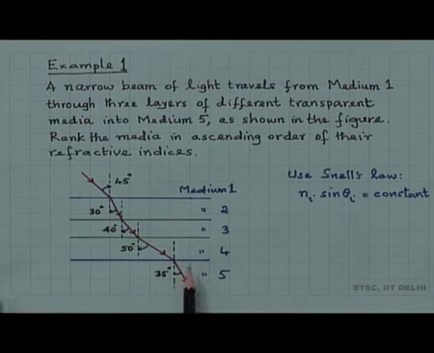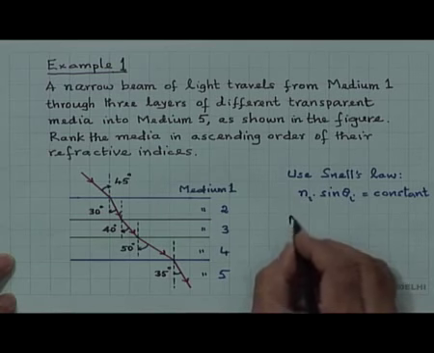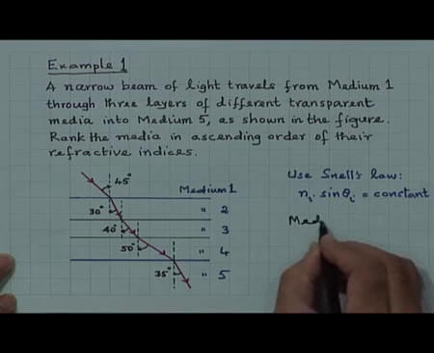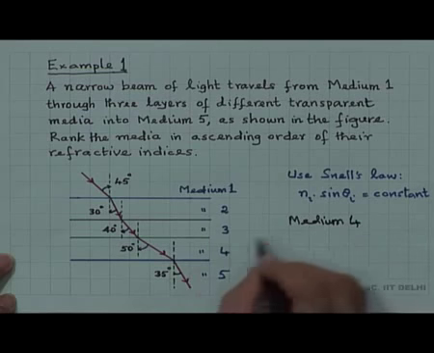Therefore, medium 4 must be having the smallest refractive index. The smallest one is medium 4, the largest angle.